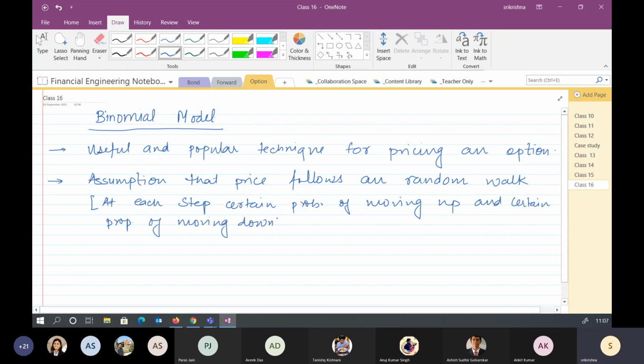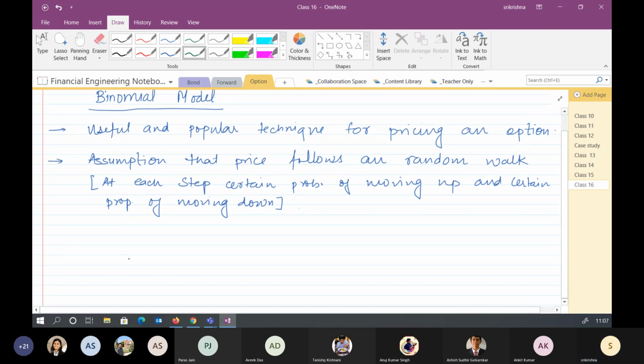How many of you have heard the term random walk, what it means and why it is very important? Anybody heard the term? Yes or no?